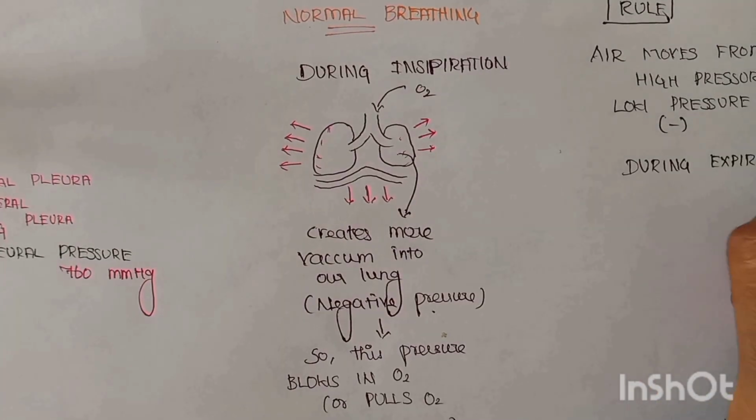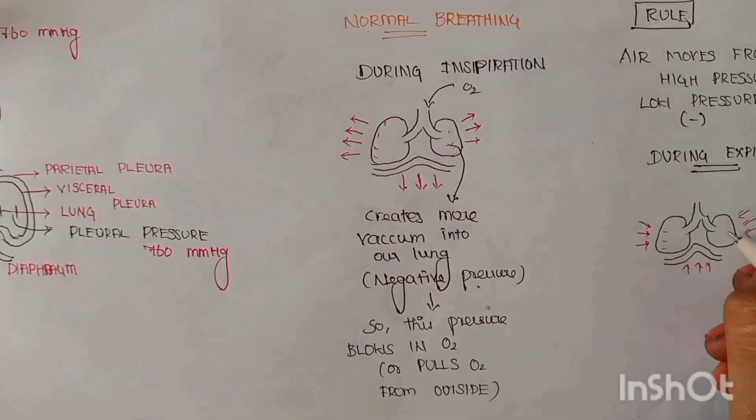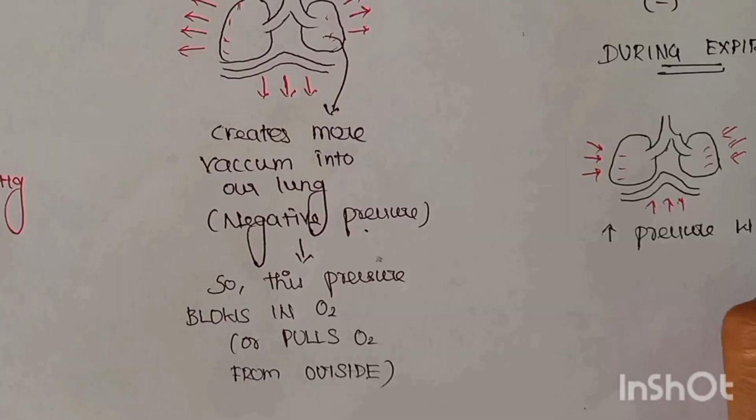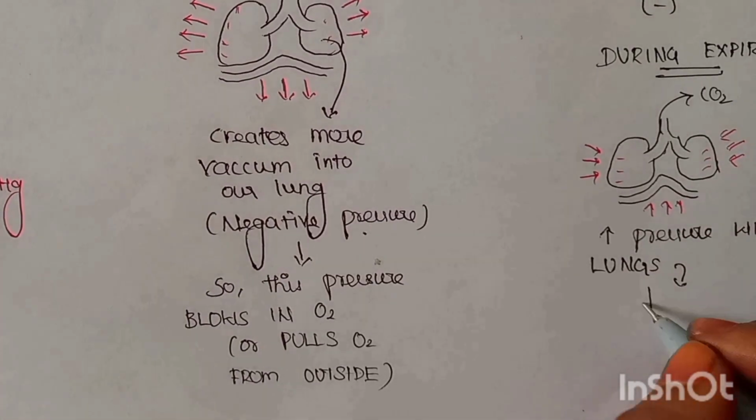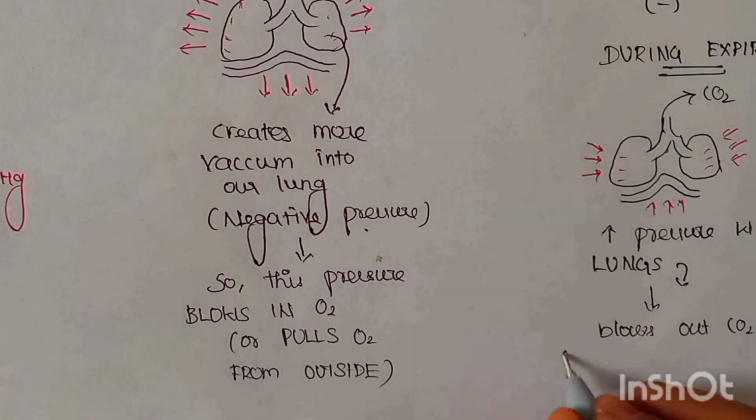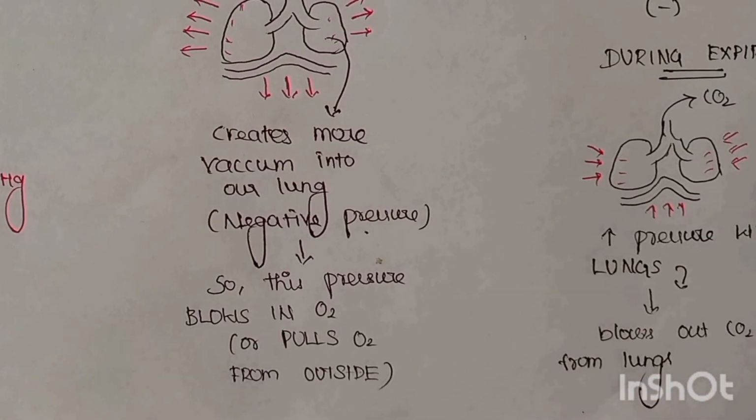During expiration, the diaphragm goes up and the intercostal muscles contract. This leads to increased pressure within our lungs. This blows out CO2 from the lungs passively, whereas inspiration is an active mechanism.